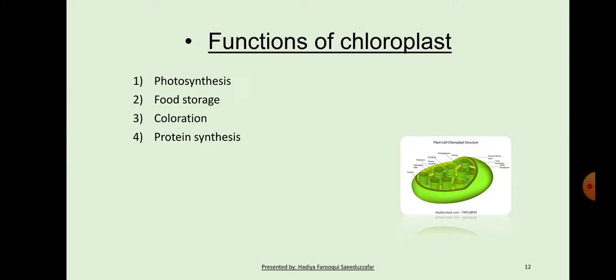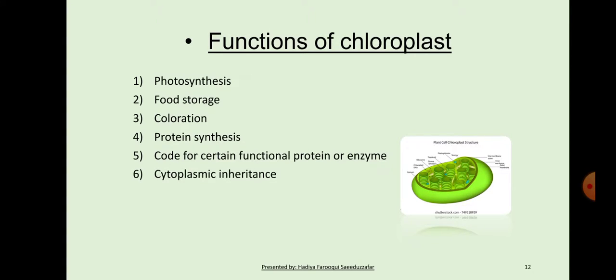Then protein synthesis. The chloroplast contains DNA, that is ctDNA, which acts as template for mRNA, rRNA and tRNA. It synthesizes structural proteins and the thylakoid membrane. ctDNA also codes for certain functional proteins or enzymes which are necessary for chlorophyll, carotenoid, lipid and starch synthesis.